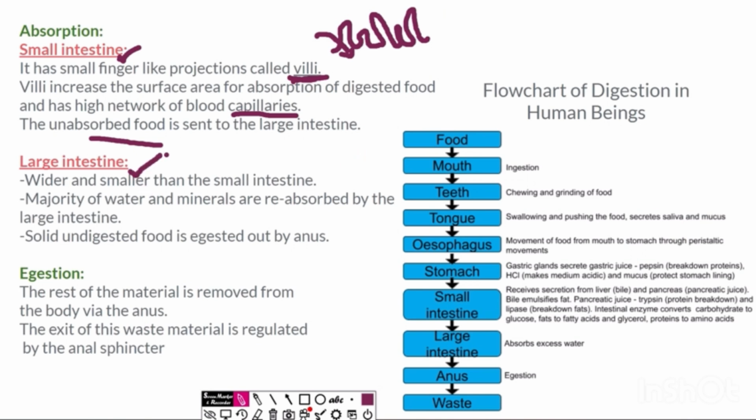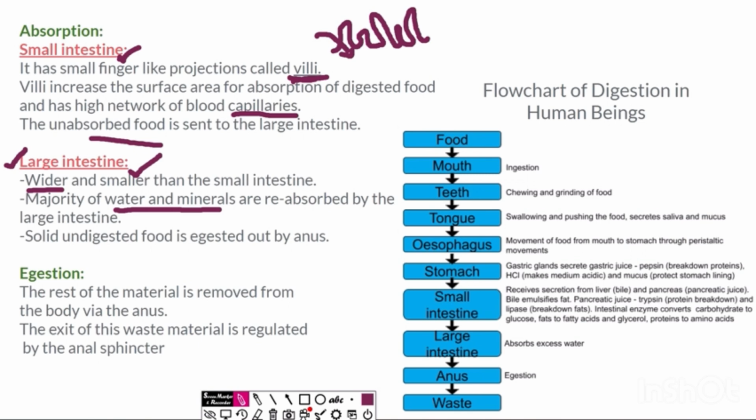The large intestine, we know, is wider. Why is it called the large intestine even though it is smaller in length? Due to its width, it is wider than the small intestine. That is why it is called the large intestine. The large intestine absorbs water and minerals majorly. All the nutrients are already absorbed. Now only water is left.